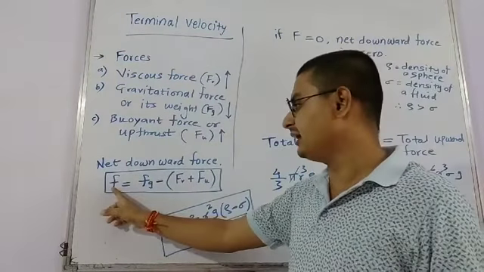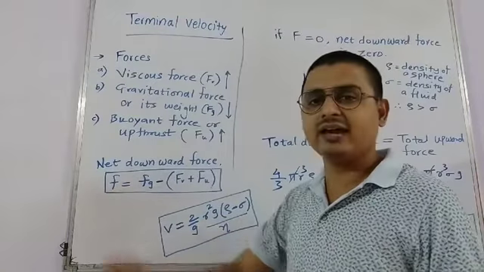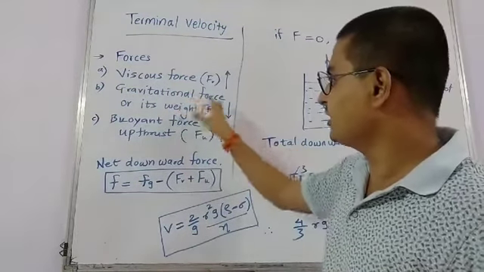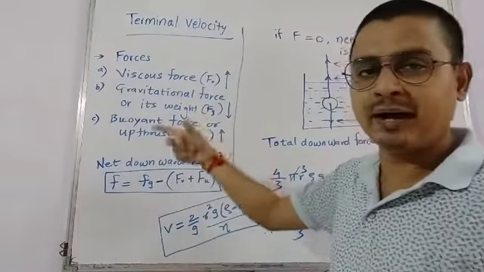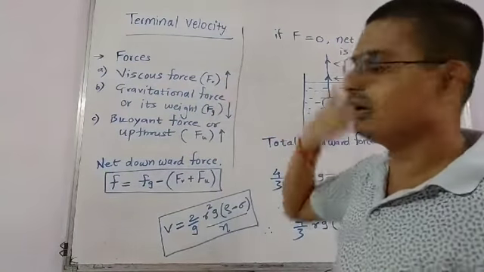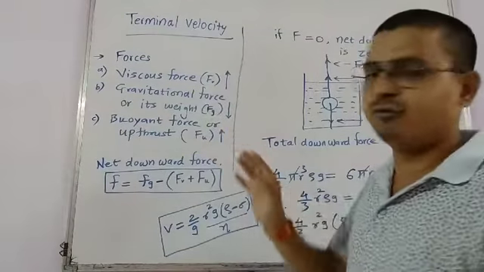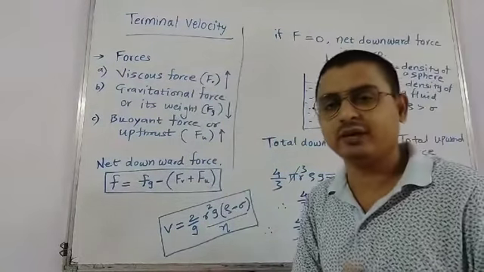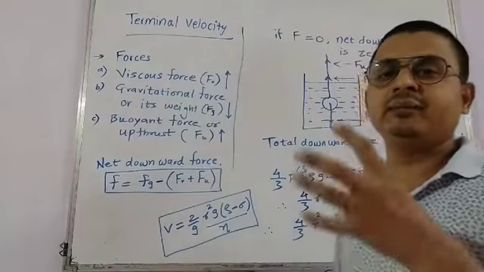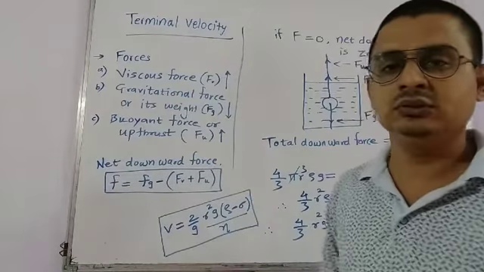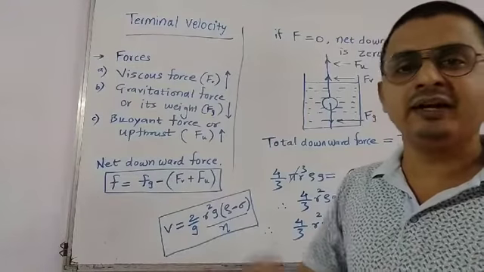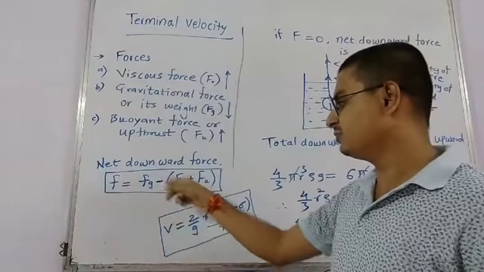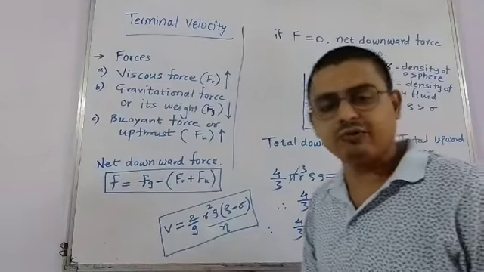If we imagine that the net downward force is F, then it should be the gravitational force Fg minus Fv and Fu. Fv and Fu are in the upward direction, while the weight and gravitational force are in the downward direction. The net effect is that the sphere is going down in the liquid, which means the downward force is greater than the upward force. So F = Fg minus (Fv + Fu).